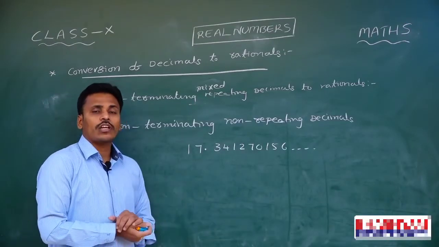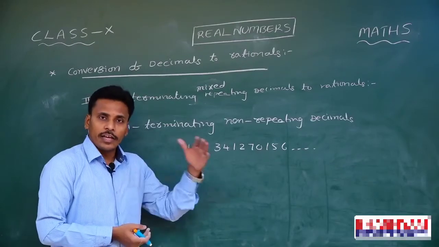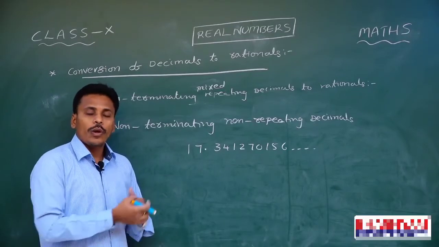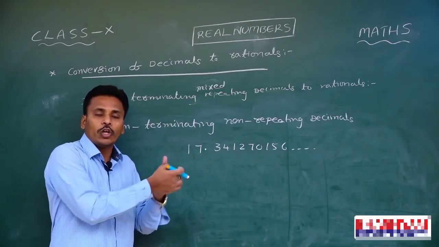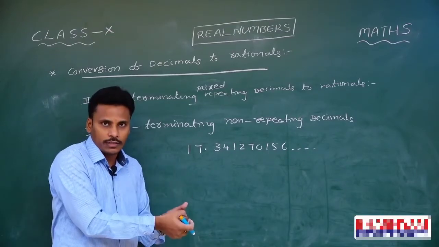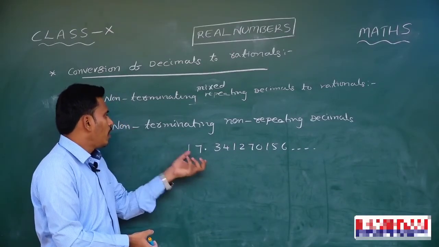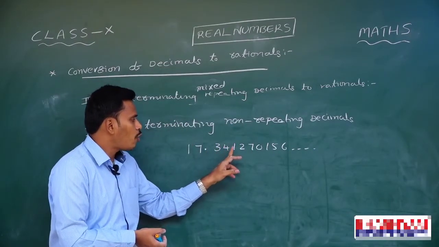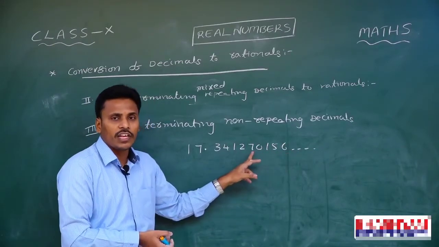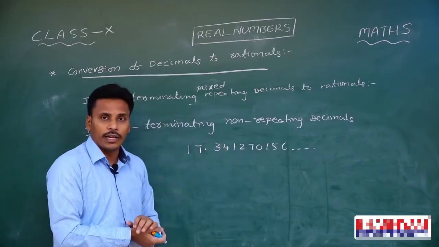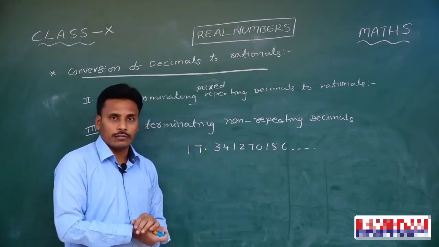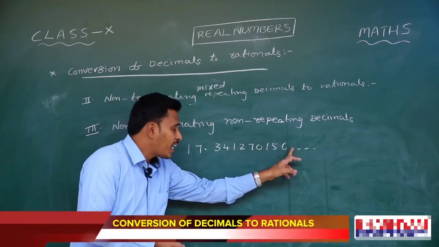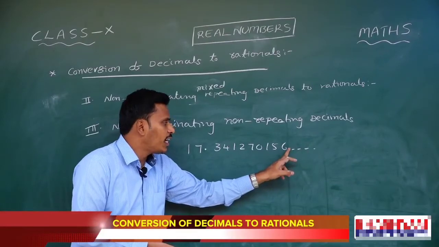Now look at this. Actually, we classified decimals into different categories: terminating, non-terminating repeating, as well as non-terminating non-repeating. We discussed the way of conversion from terminating to rational, and from non-terminating repeating to rational. But now look at this. This is a decimal which is non-terminating and non-repeating. The decimal part is 341270156. Nothing is repeating here, and the decimal part is not terminating. So some digits will continue further, but exactly we don't know what will come after this 6. The exact digits are not known in the decimal part.